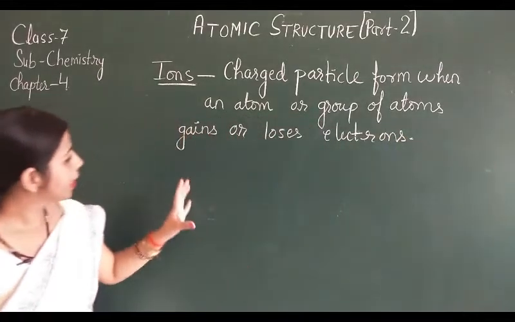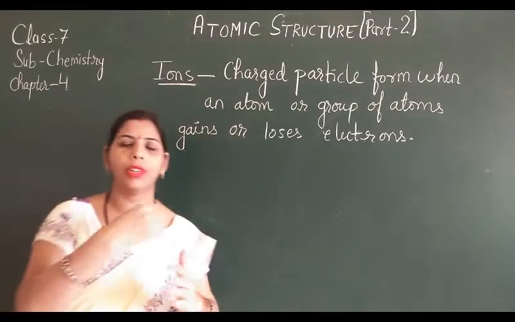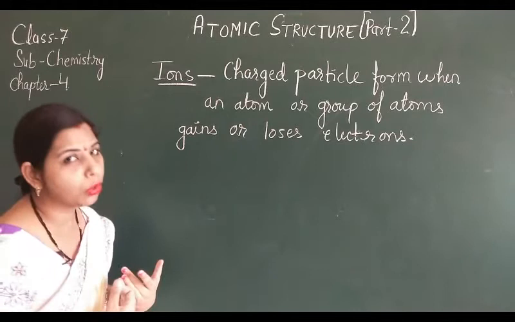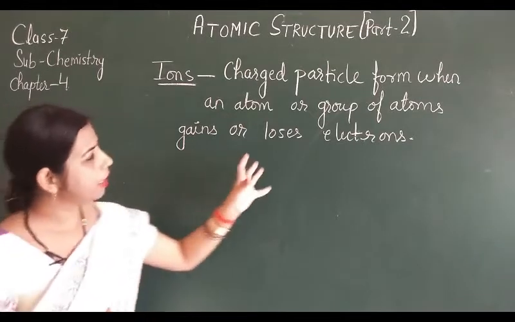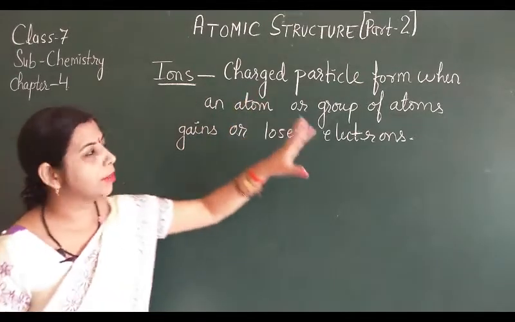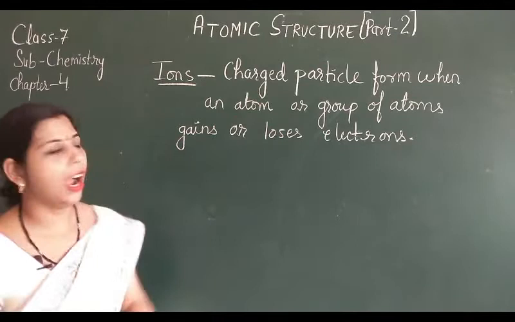That means sometimes the atoms are going to gain electrons, and sometimes they are going to lose electrons. So when they are gaining or losing electrons, at that time a charge is developed on that particular atom, and that is known as an ion.